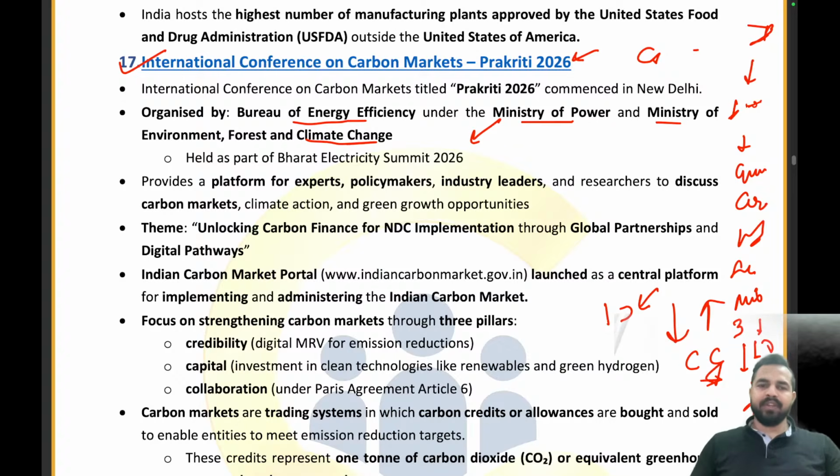When it comes to Prakriti 26, it provides a platform for experts, policymakers, industry leaders and researchers to discuss the carbon market, how exactly we can manage it, what the new parameters of the carbon market are, and how exactly we can maintain it. The theme was unlocking carbon finance for NDC implementation through global partnerships and digital pathways. So what is the theme of Prakriti 2026? Unlocking carbon finance for NDC implementation through global partnerships and digital pathways.